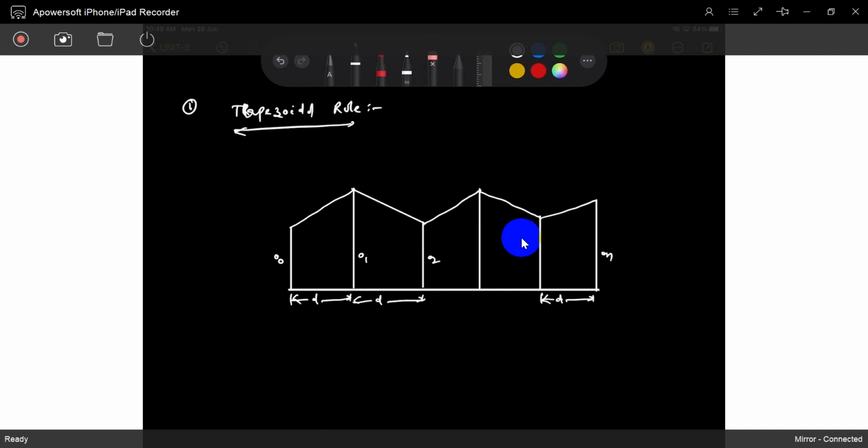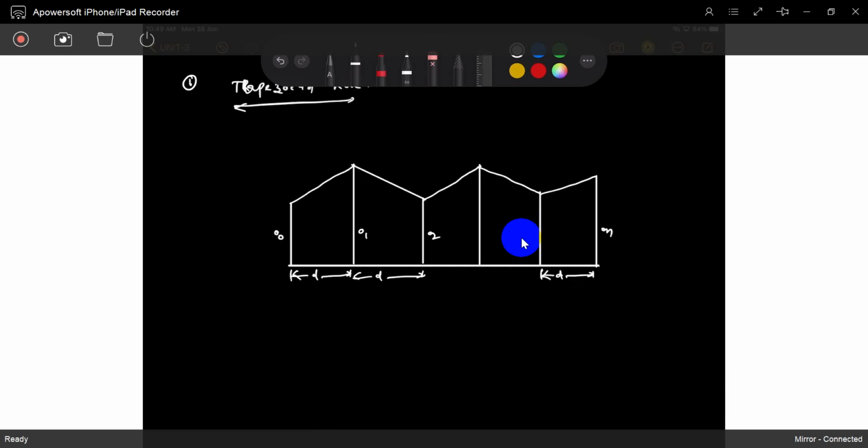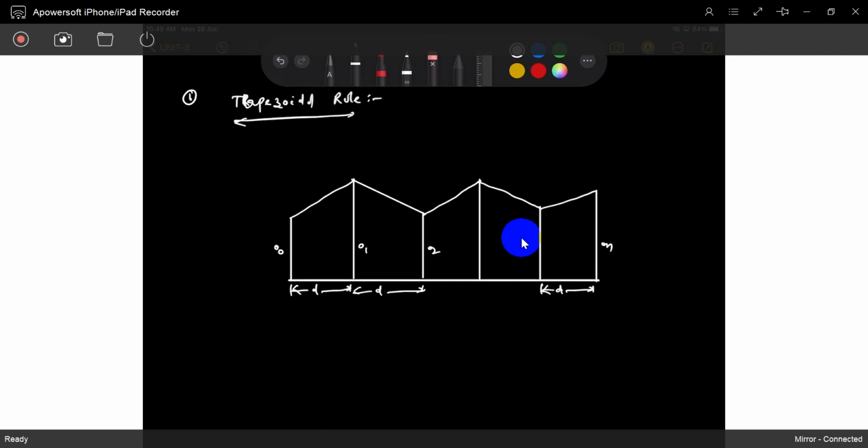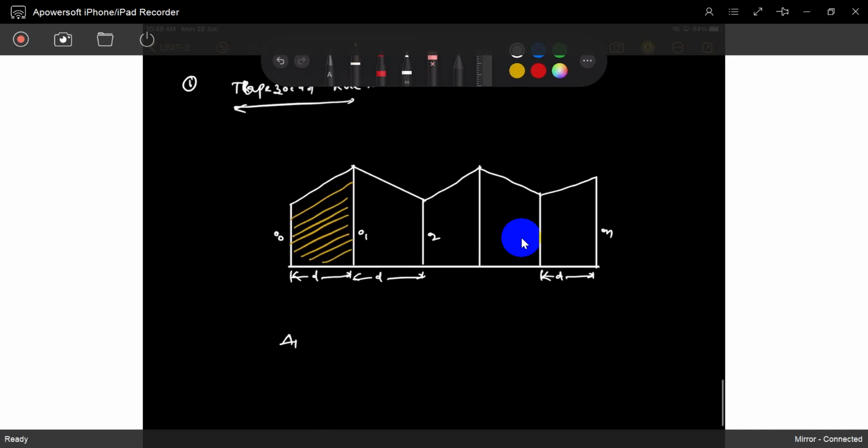So what is the trapezoidal rule? First we have to find out the area of this zone. How can you find the trapezoidal area? This first one I call delta 1 as the area. What is that area? You can take it as O0 plus O1 divided by 2, multiplied by D. Easy enough? That's it.